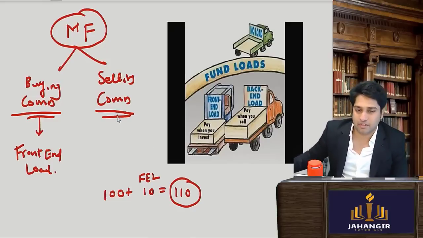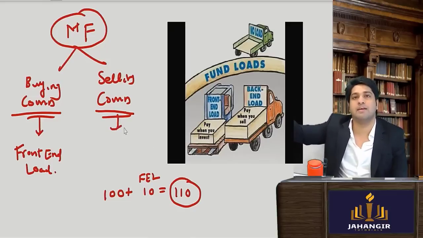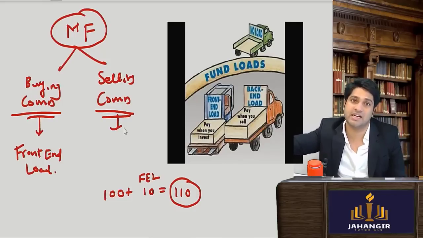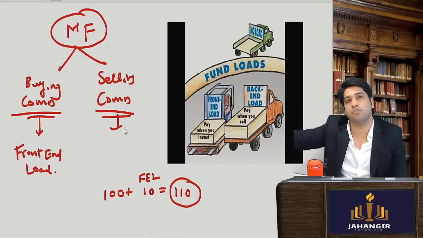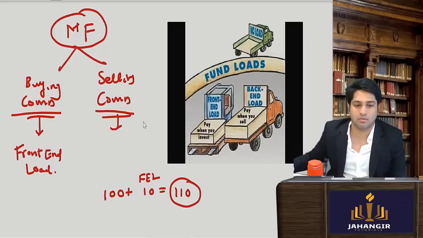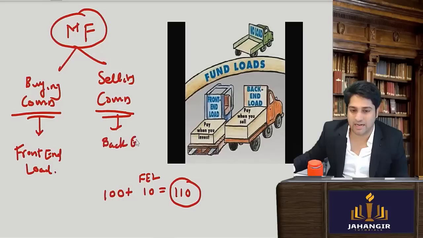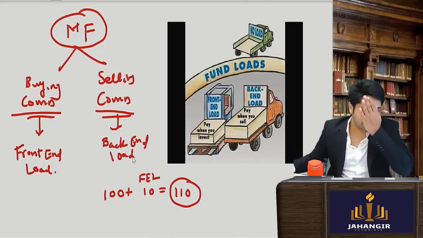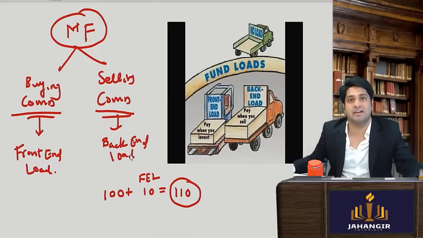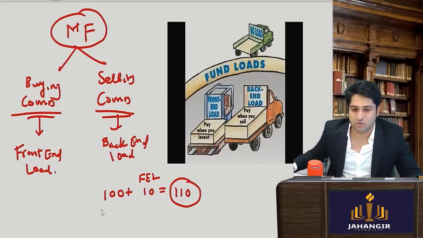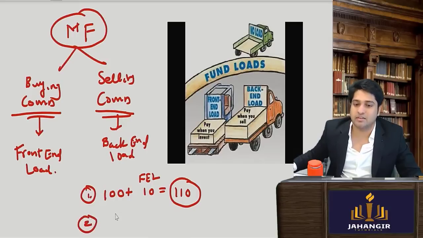Now when I sell, they can also take a sale commission, saying we have sold it for you, let me take a fee on it. That is called a back end load, a commission charged at the time of sale. So this is the first example. Now second, this is the total cost.